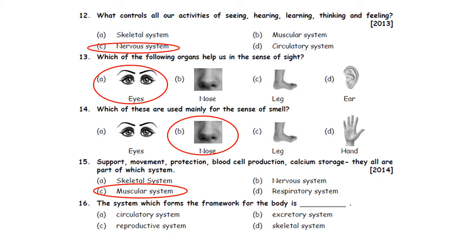16th one. The system which forms the framework for the body is A. Circulatory system, B. Excretory system, C. Reproductive system, D. Skeletal system. Skeletal system forms the framework for the body. It gives the shape and support for the body. So the correct answer is option D. Skeletal system is the system which forms the framework for the body.